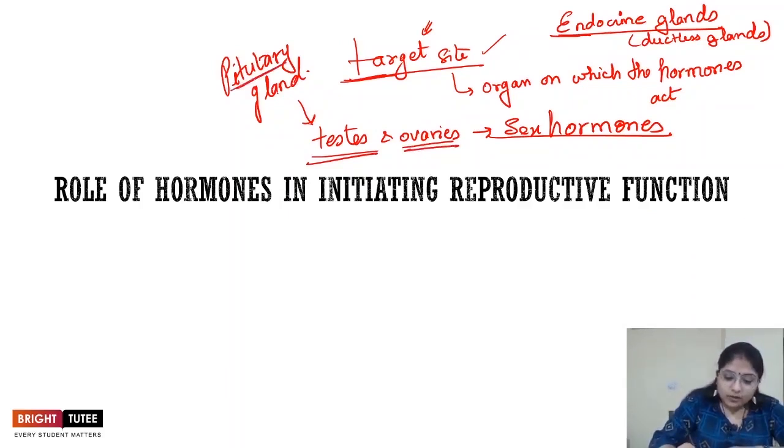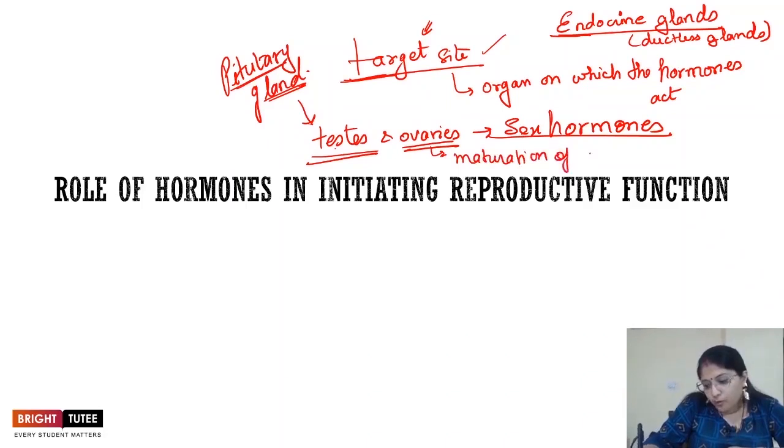So the hormones released by the pituitary gland act upon the testis and ovary and cause both of them to mature. In the ovaries, it causes the maturation of ova, and in the case of testis, it acts upon the production and release of sperm, right?